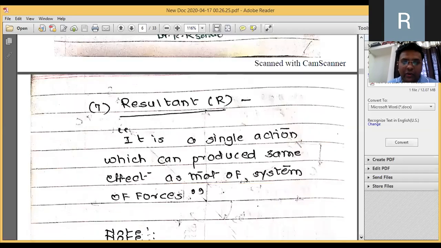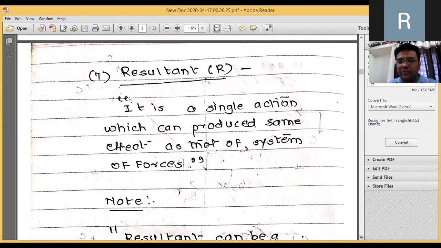Now what is the resultant? This particular point will be clear. It is a single action which can produce the same effect as that of the system of forces. If many forces are acting on a single point, or in a generalized force system at different points, what is the effect of all these forces? If you combine them, the single action produced due to all these forces is nothing but its resultant. So a single action which can produce the same effect as that of the system of forces is called the resultant.